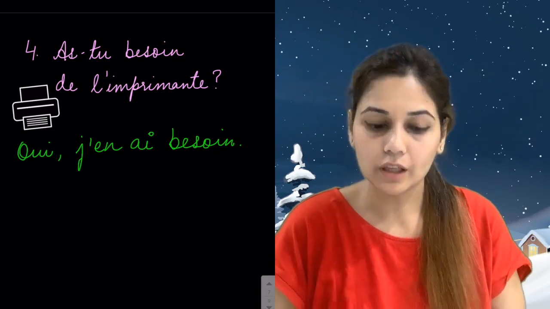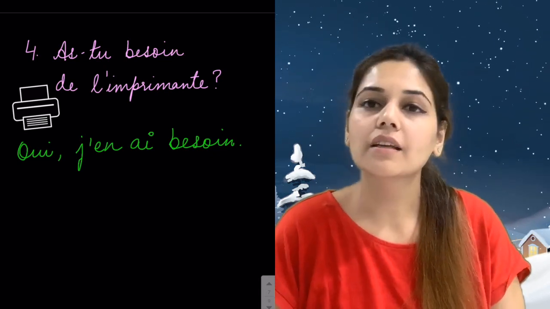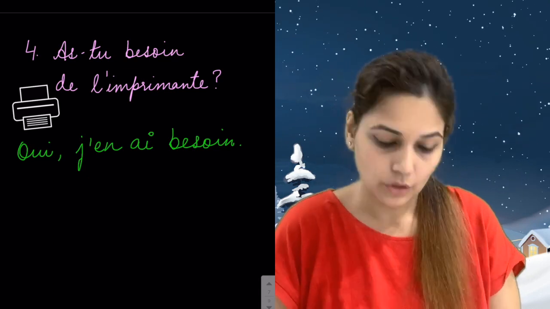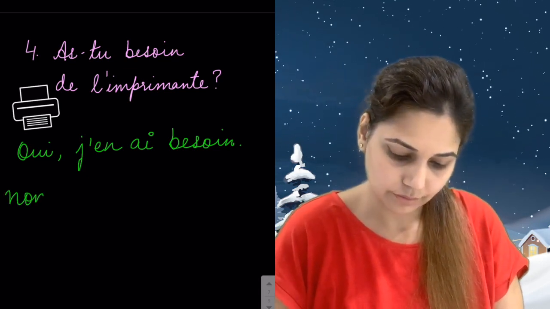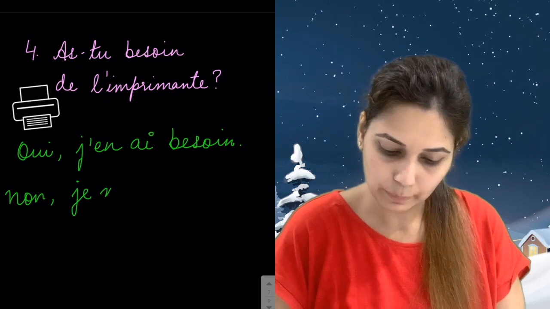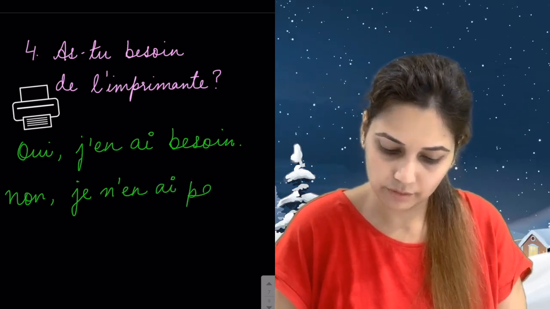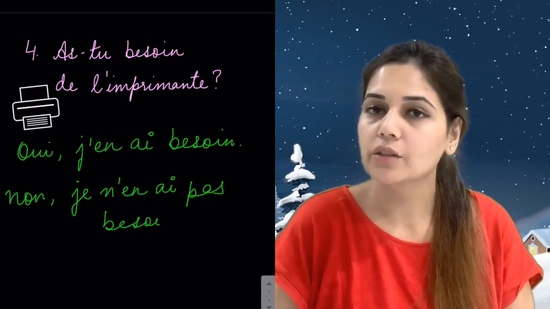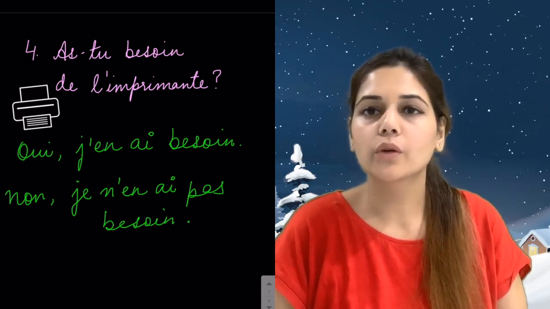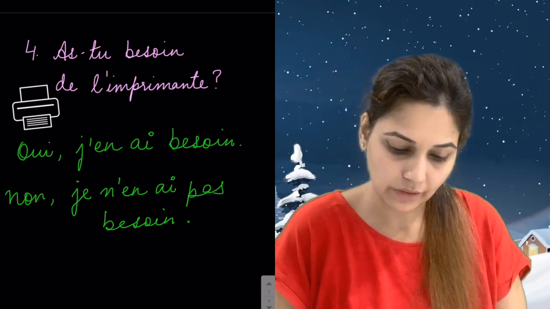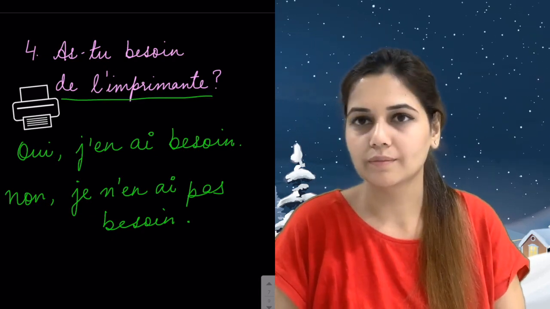And if you want to say, I don't need it, then how would you say that? Non, je n'en ai pas besoin. No, I don't need it. So this is how we are going to use EN to replace de l'imprimante.